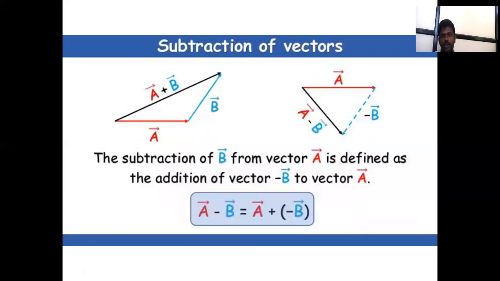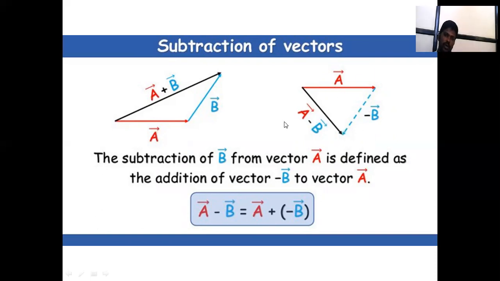Then the subtraction of vectors. a bar minus b bar: one vector is a bar and the other vector is minus b bar.